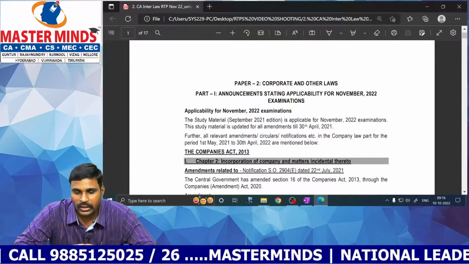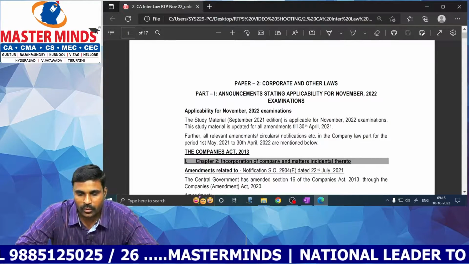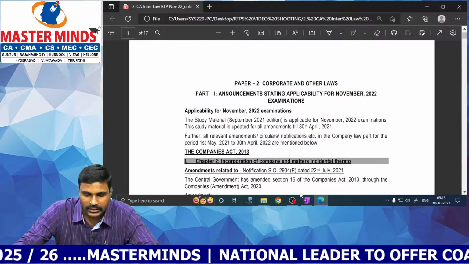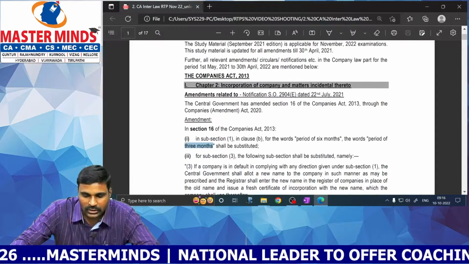Good morning students. So now we'll discuss the RTP of November 2022, CA Inter Group 1, second paper, Corporate and Other Laws. So we'll discuss the amendments. Thereafter we'll see the questions given in the RTP.